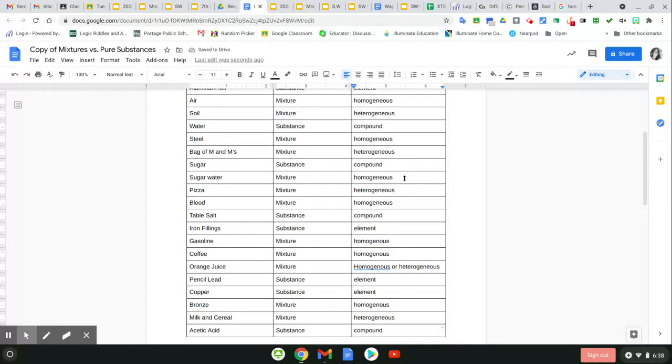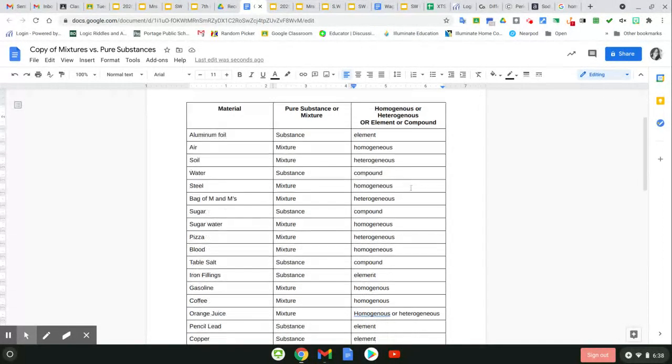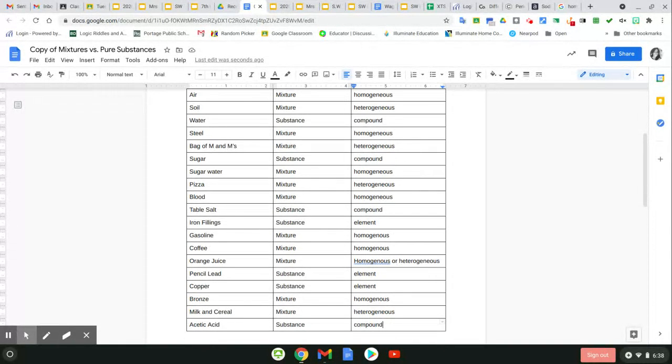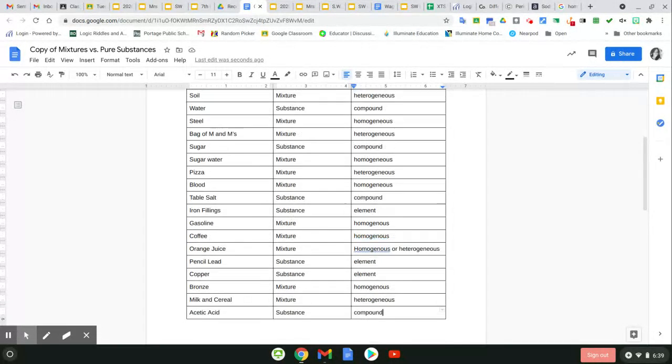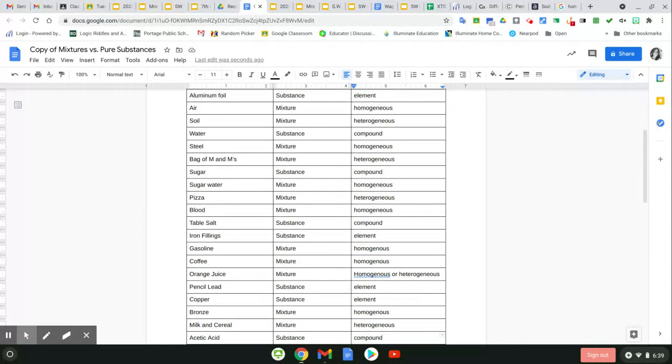Okay. I know that this third column was more of a stretch, so I hope you tried to challenge yourself a little bit. You will not have to do this part, the third column, on the quiz. You are just going to have to decide if the material is a substance or a mixture. All of the items on the quiz are things that are either in this sheet or in the slideshow video that I did yesterday. You'll find all of these things on the quiz. So use these as your study guide.